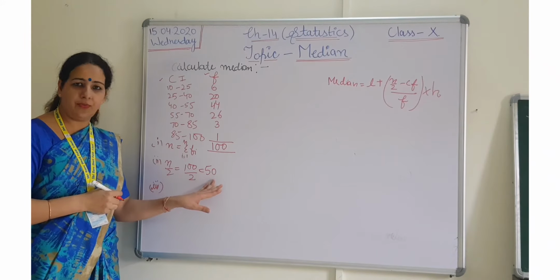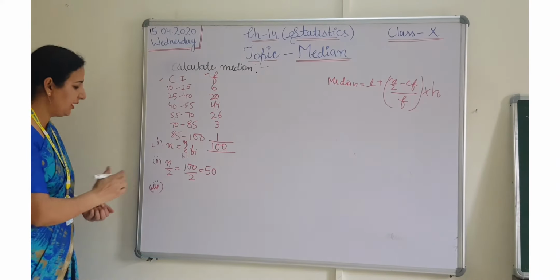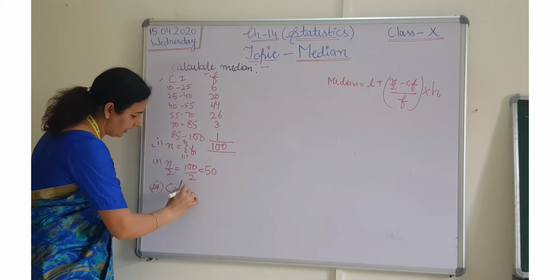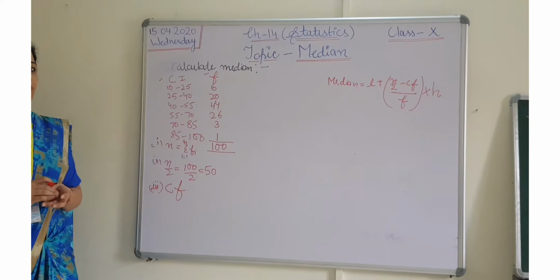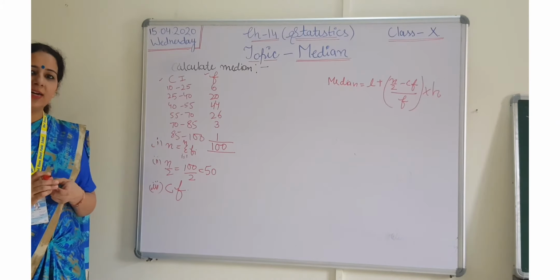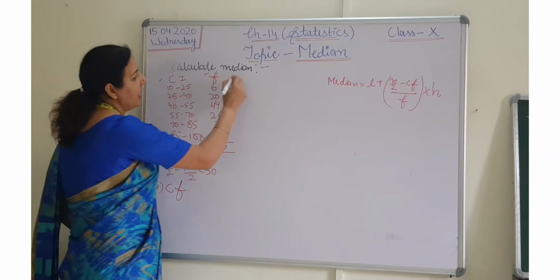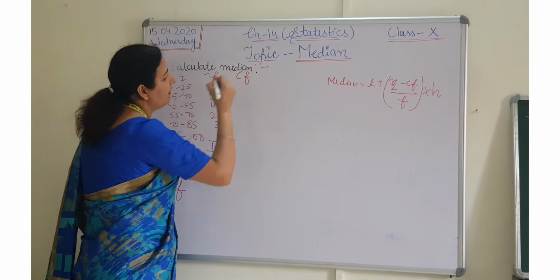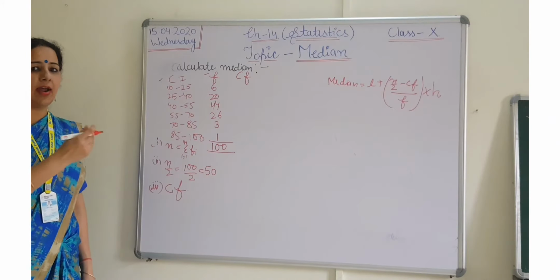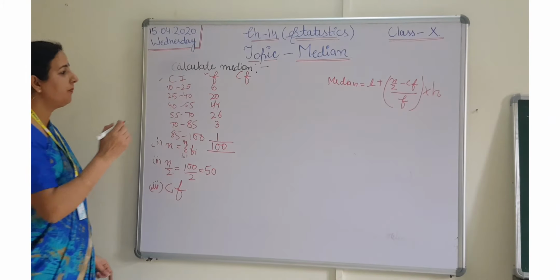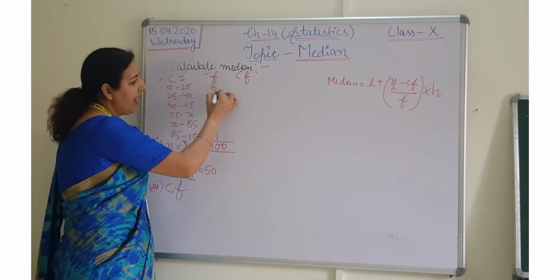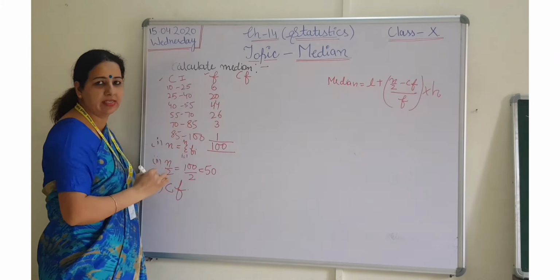Now third point is we have to calculate the CF. The last point for the question, that we have to calculate CF. What is the meaning of CF? I already told you CF will be more clear when you will find it out in any question. So CF means you have to add one by one all the frequencies. So here I am adding 6.